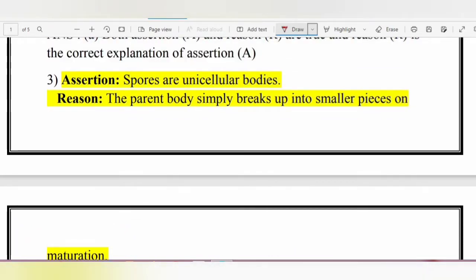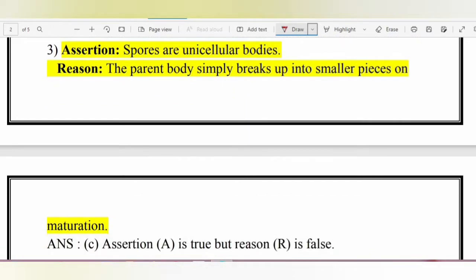Okay, so here in assertion, they are saying that spores are unicellular bodies. So we know that assertion is true. Spores, that is the rhizopus which produces the spores, are unicellular. They are unicellular in nature. They are single-celled. Okay. And reason, the parent body simply breaks up into smaller pieces on maturation.